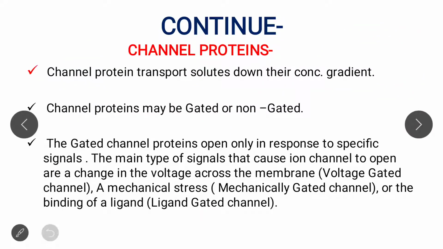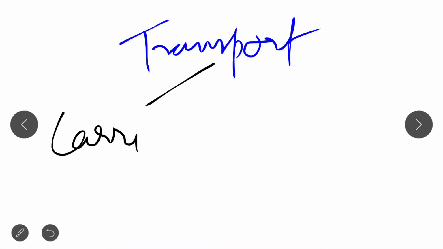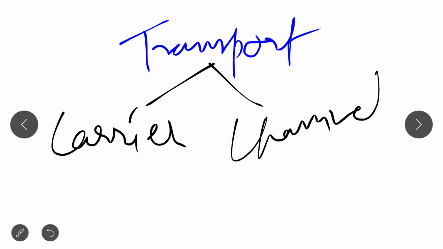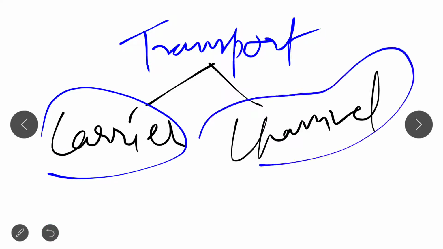So till now we have studied transport proteins. What are transport proteins? There are two types of transport protein, one is carrier and one is channel. We have made our concept clear about both carrier and channel, and if you still have any doubt, then please ask me freely. I will try to answer your question.